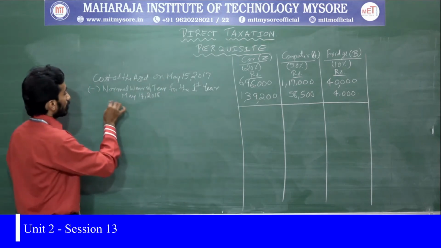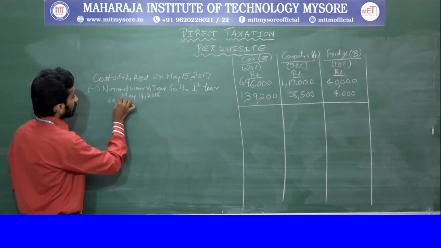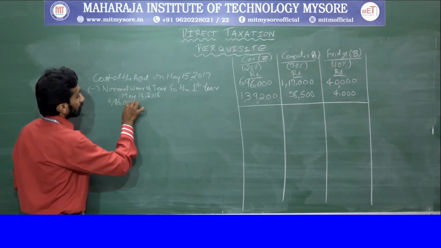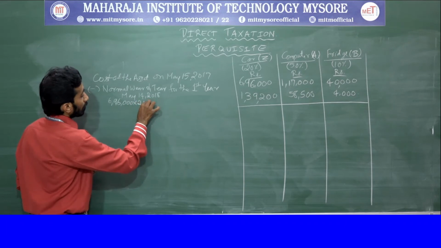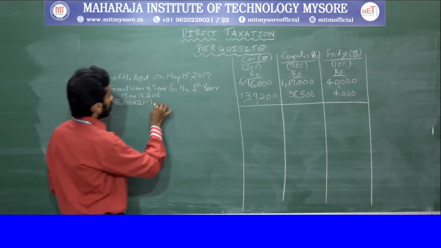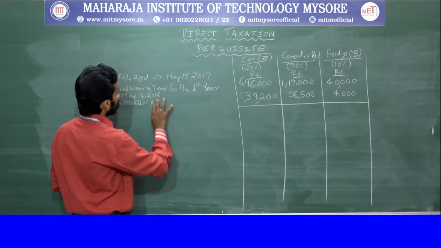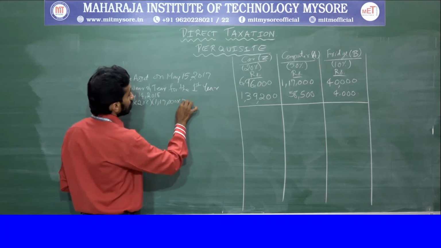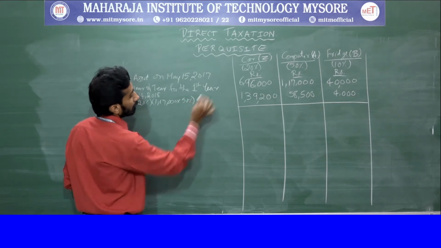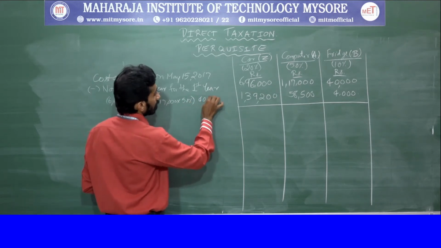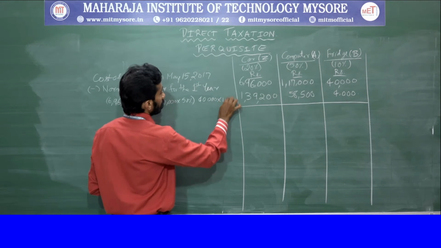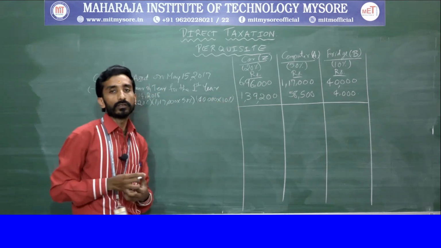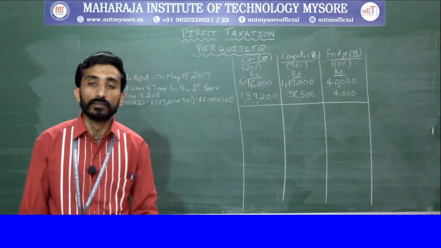I'll just write it here for your understanding: 6,96,000 into 20%. Another one is 1,17,000 into 50%. Another one is 40,000 into 10%. This is what we have got here, right?